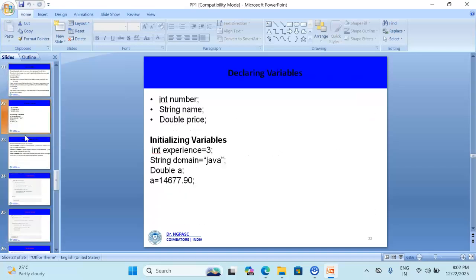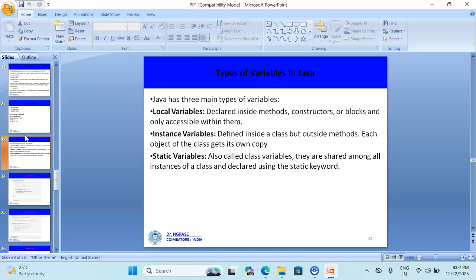Next we are going to see about the variable. We have many types of variables. The first one is local variable, that is declared inside a method, constructor or block and can be accessible only within that scope. And next is instance variable. This is defined inside the class but outside the method. Each object of the class gets its own copy.